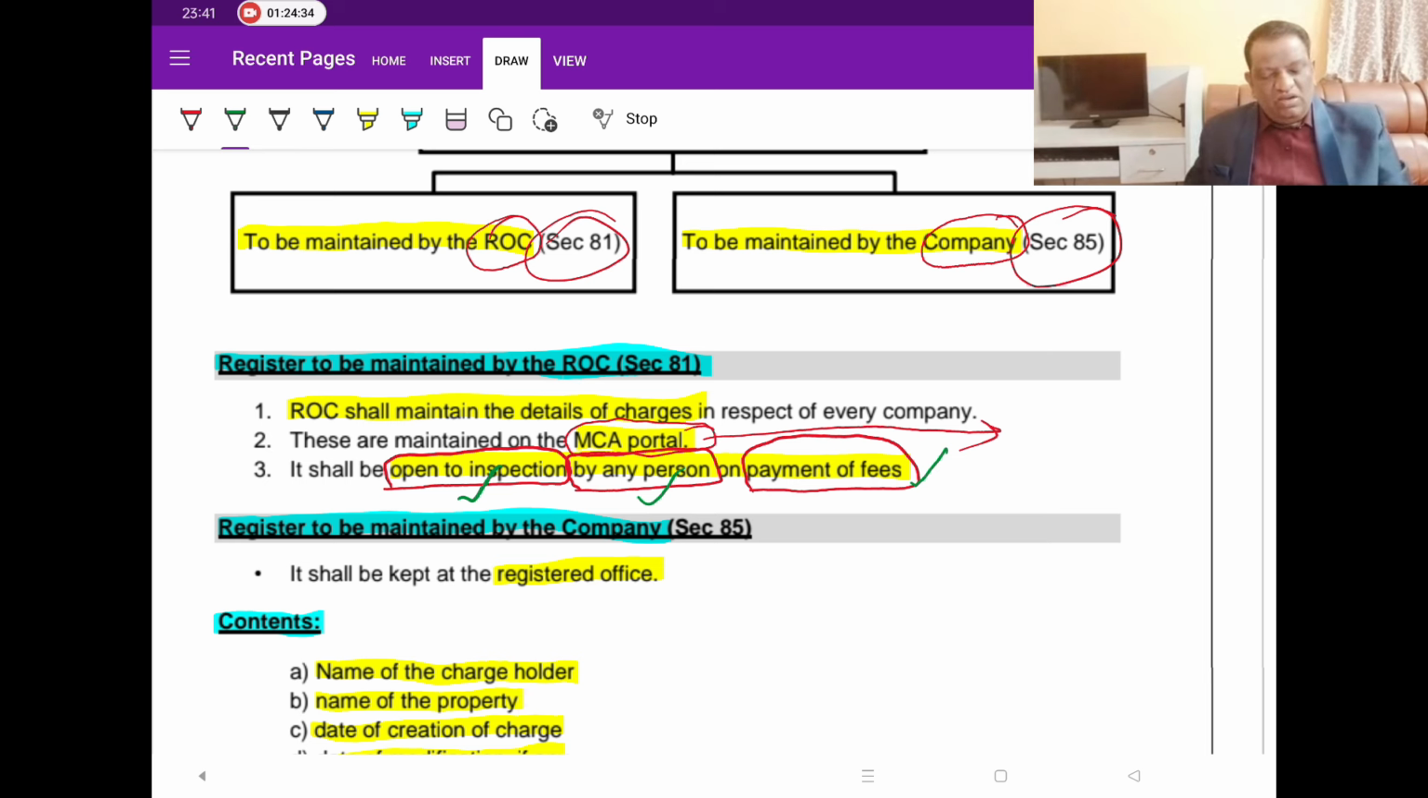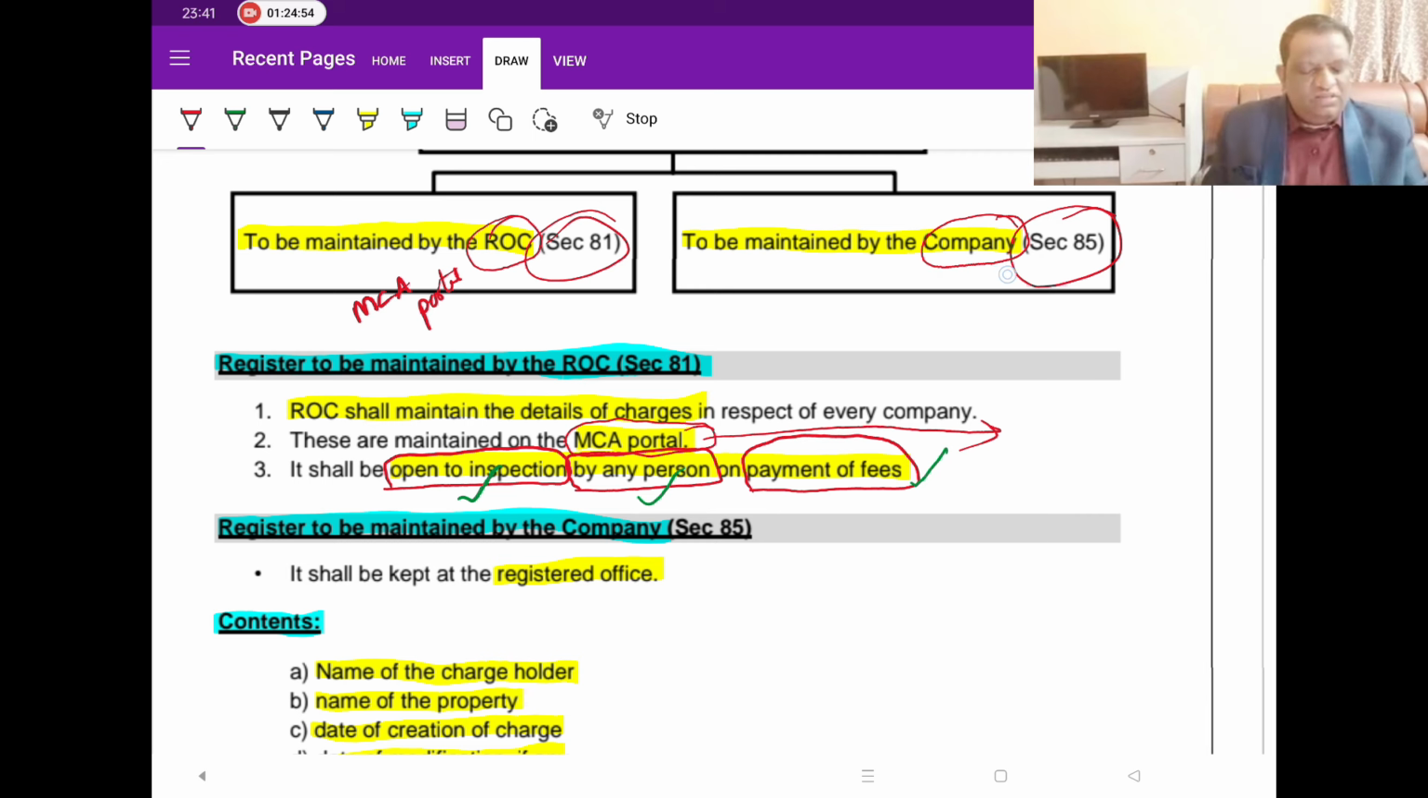So all the details are there in the MCA portal, which is open for inspection. So this is simple. As a summary, where is the data? What are the registers maintained by the ROC? Nothing. It's all in digital format. So it's all there in the MCA portal.